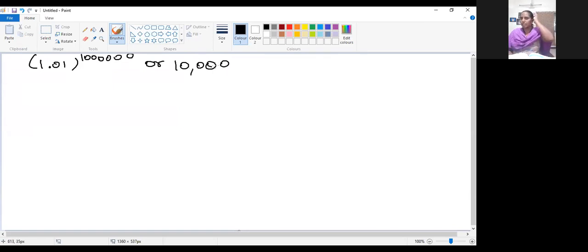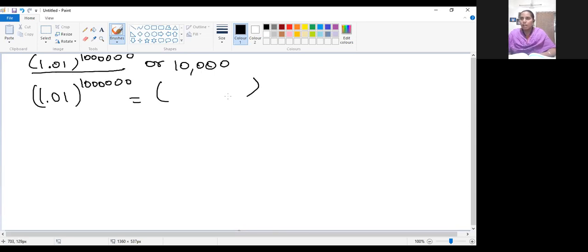Which is larger we have to find. 10,000 is directly given, so no problem. Now we have to find 1.01 power n, where n is 10 lakh. Okay, we can take it directly.